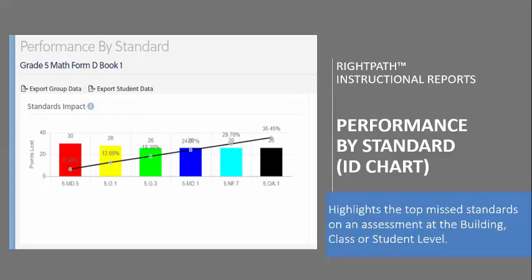And let me just describe a little bit of what you're seeing here. Your top missed standards are going to be on the left, and it's going to decrease as you go through. What we're looking at is a school level or a building level report, so there were a lot of students that took this particular assessment. Each number of incorrect responses is found above the bar chart in this list. And then you'll see that there's an arc with percents. That percent represents the percent of the incorrect responses on that assessment.